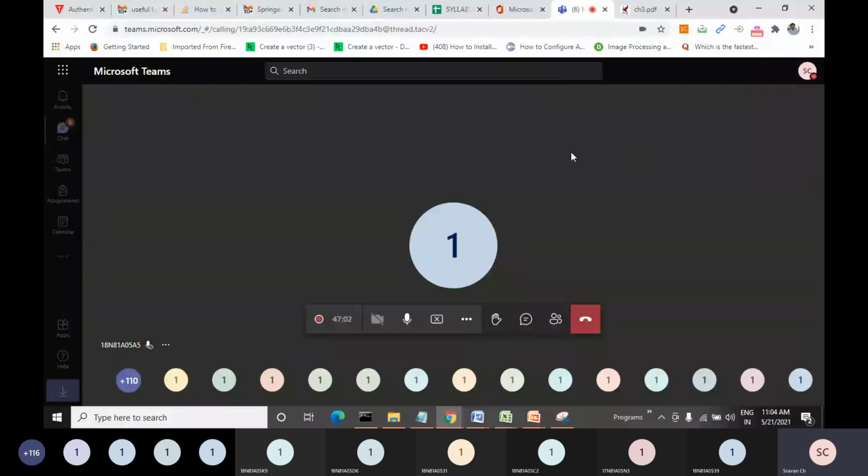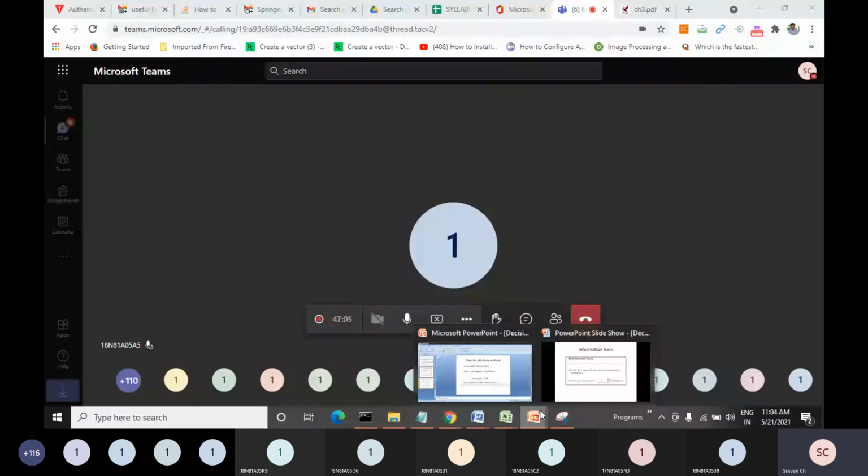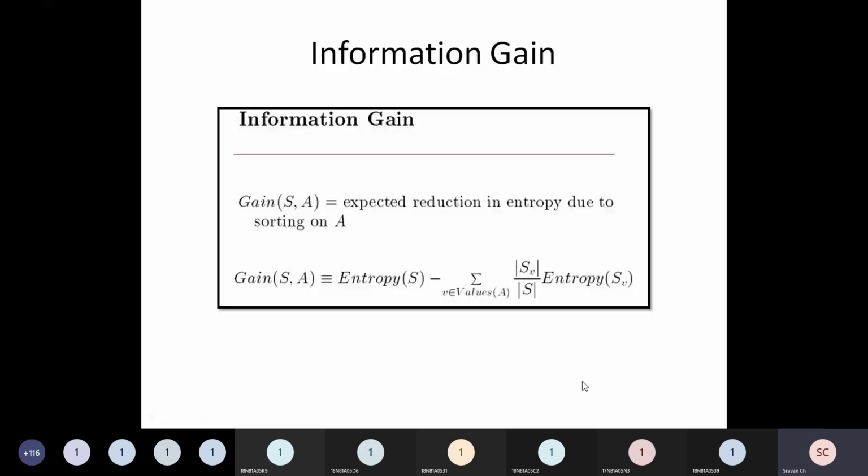Information gain. Now this information gain should be calculated on every attribute. So remember this point: if you have 4 attributes, on the 4 attributes you will calculate the information gain. Now what is the formula for gain? Gain of S comma A. S means our entire data set. A means the attribute. Suppose outlook is the attribute which I want to consider.